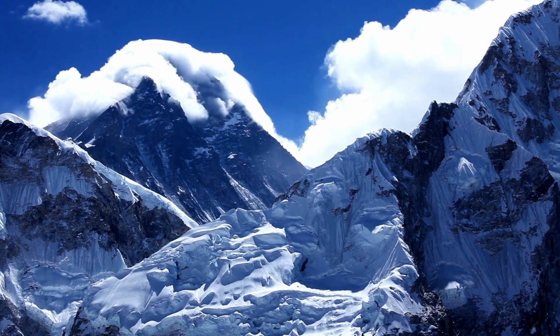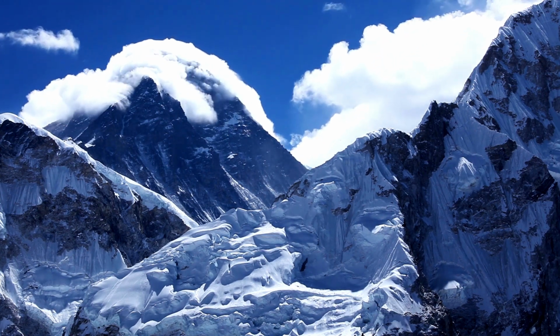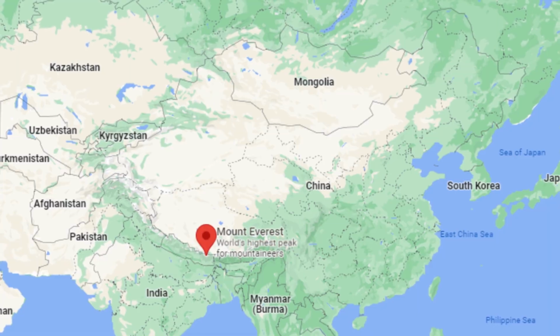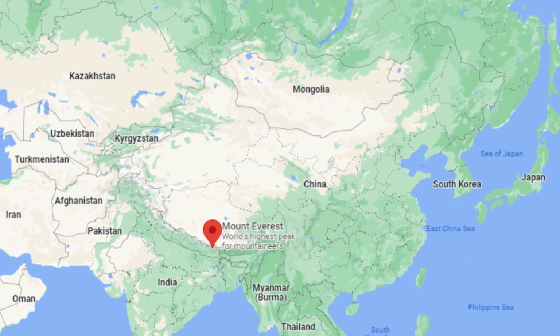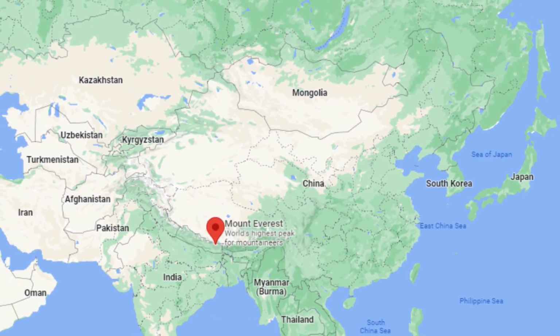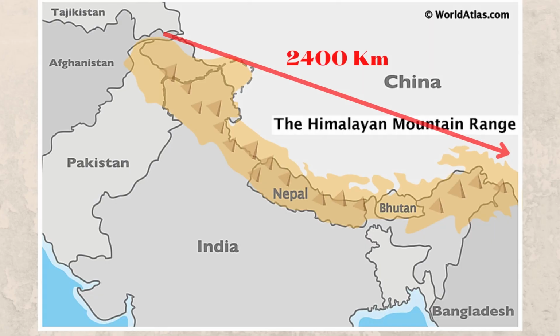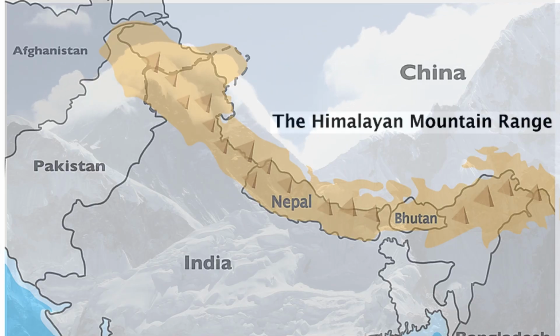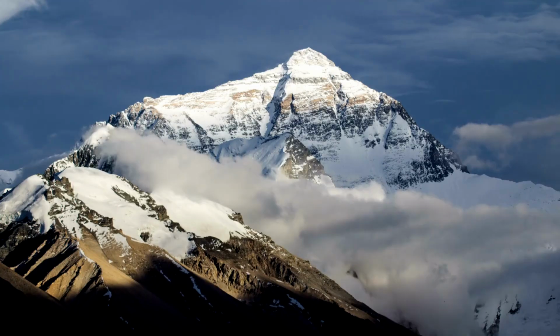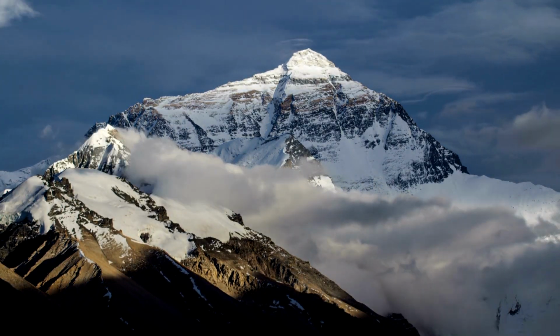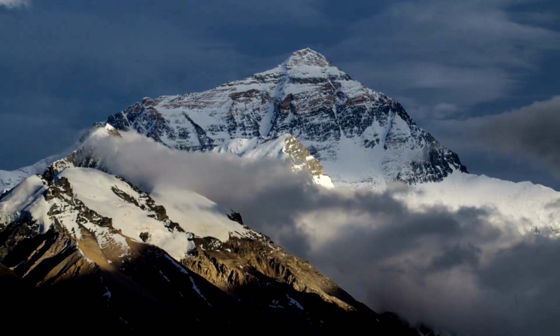This is Mount Everest before you. This tall mountain is essential for the Himalayas and is situated on the line between Nepal and China. The scope of Himalayan mountains covers an area of 2,400 kilometers. It begins in the northern district of Pakistan and reaches out to India, Nepal, China, and Bhutan. A pinnacle of the Himalayan mountains, for example Mount Everest, is viewed as the world's most elevated point.